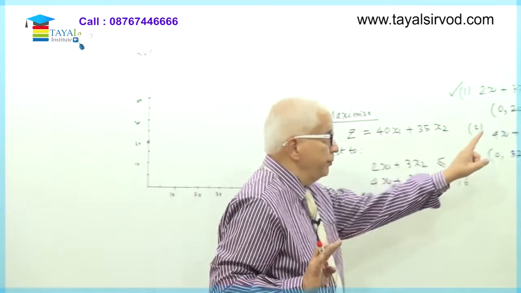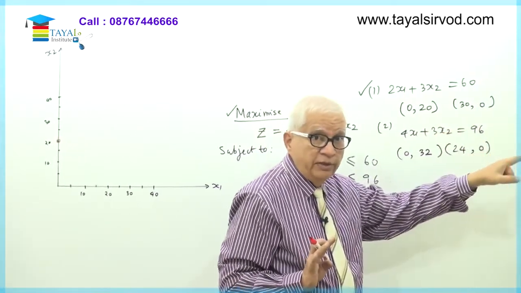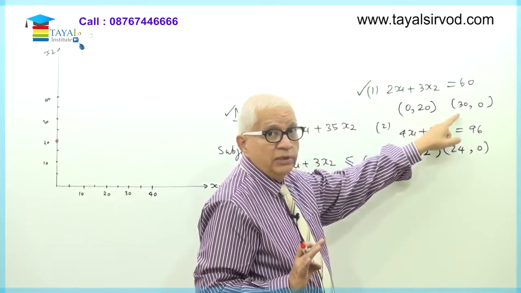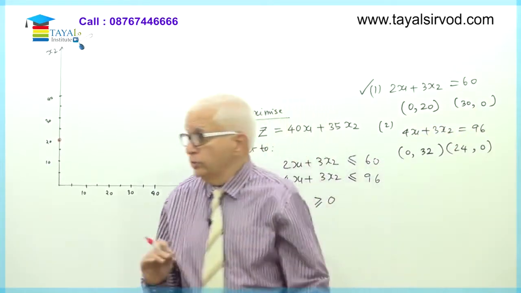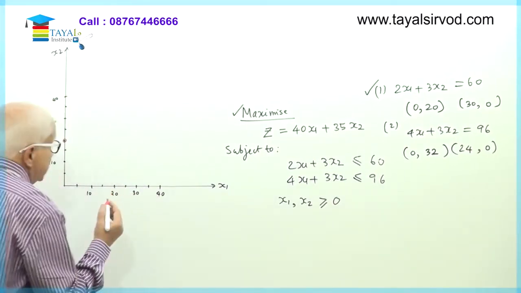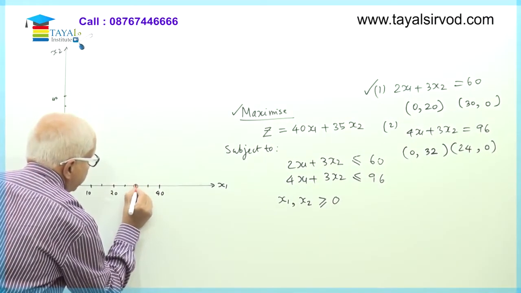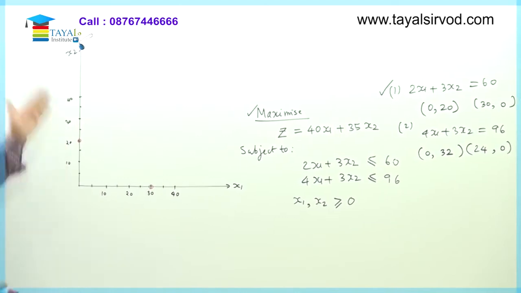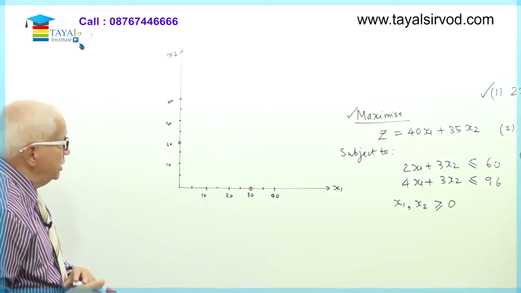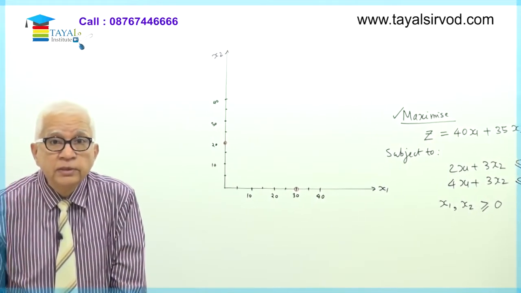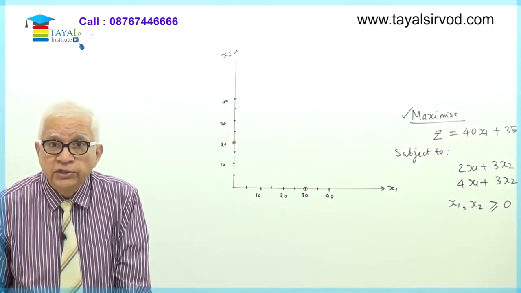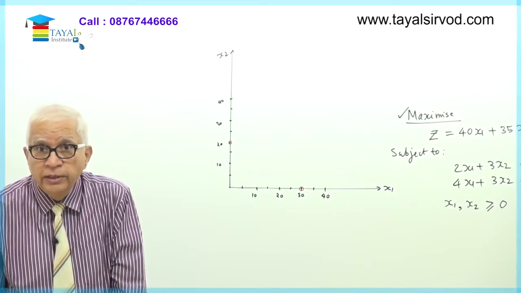Now see this point, (30, 0). That means on the x1 axis I go up to 30, and on the x2 axis I go up to 0. So let me do that. On the x1 axis I go up to 30, and on the x2 axis I go up to 0. So this is the point. 2 points, (0, 20) and (30, 0), successfully plotted.